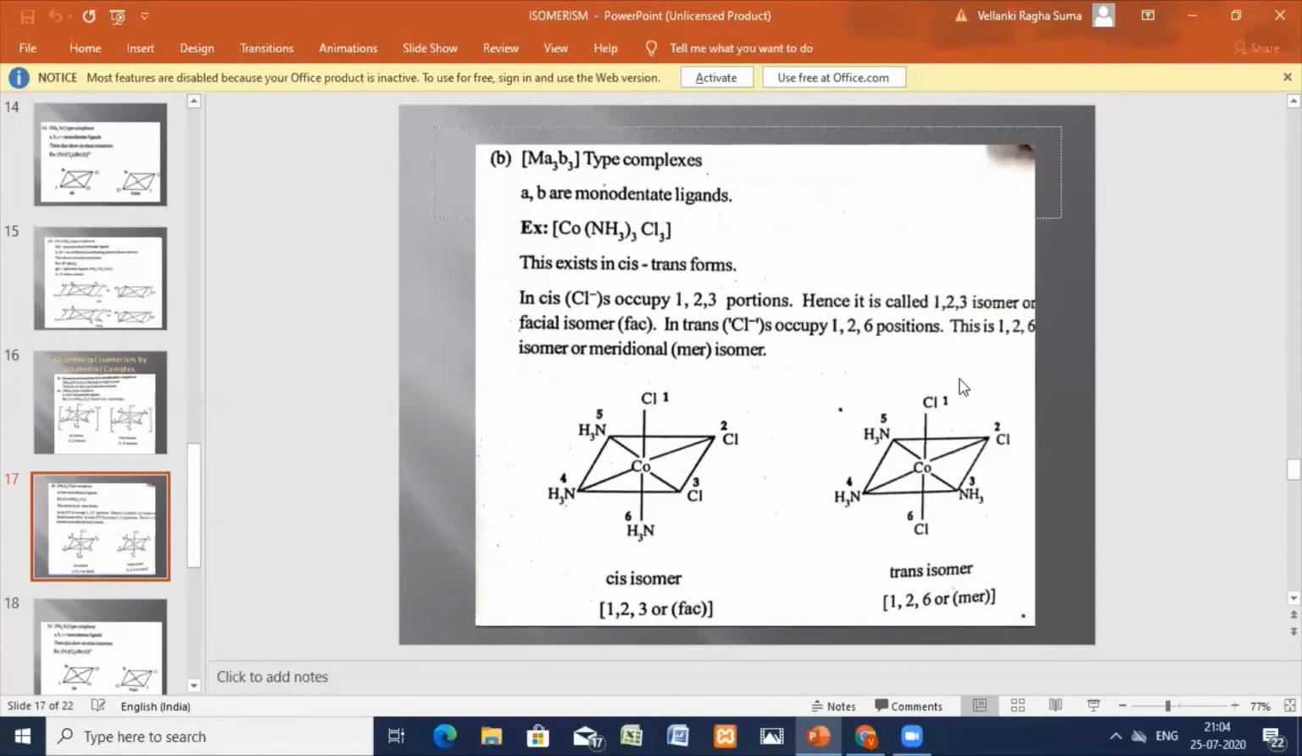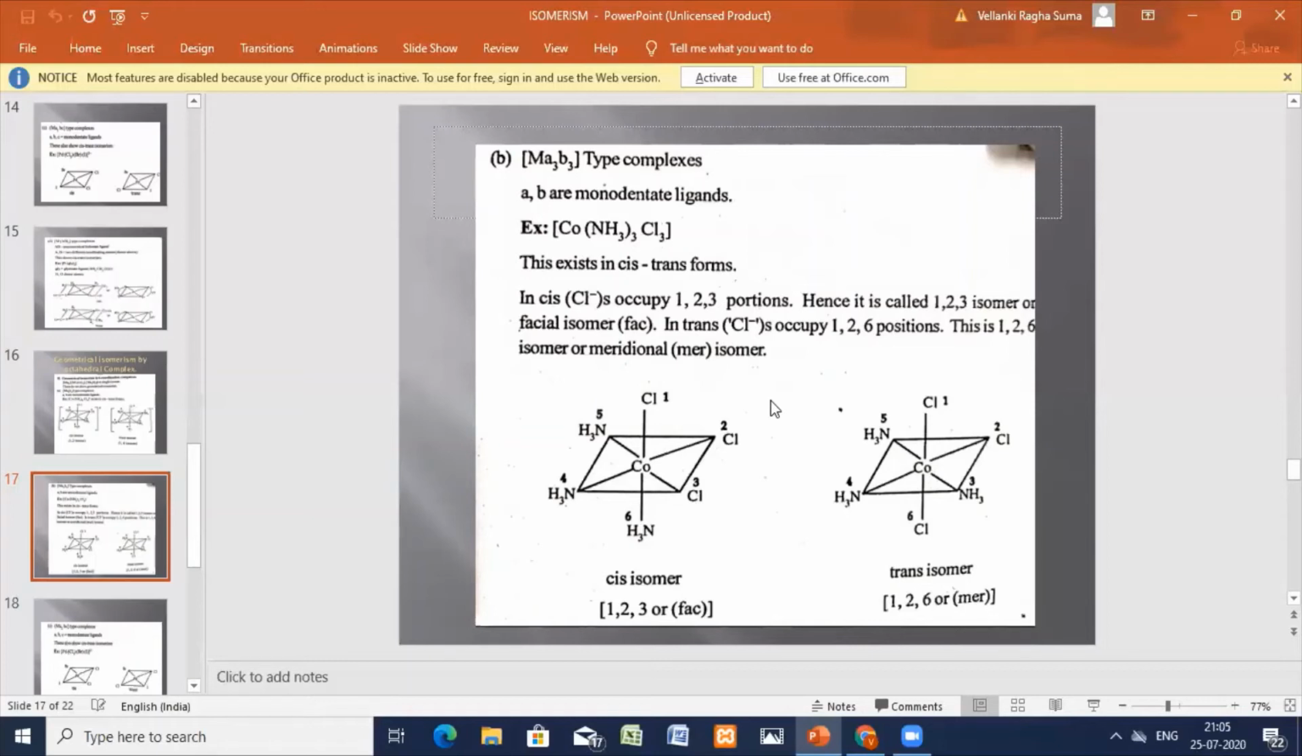Okay, 1, 2, 3 on the same side, and 4, 5, 6 on the same side. And here you can see 1, 6 is on the opposite side, and here 3, 5 is on the opposite side. So this is a trans isomer. Here, because these two chlorines are on the same side, you can take it as cis. Here 1, 2 are on the same side, and 3 is also on the same side. Here the 6 has gone to the opposite side. Once a chlorine is opposite to a chlorine, that is trans. Any chlorine opposite to a chlorine is trans.